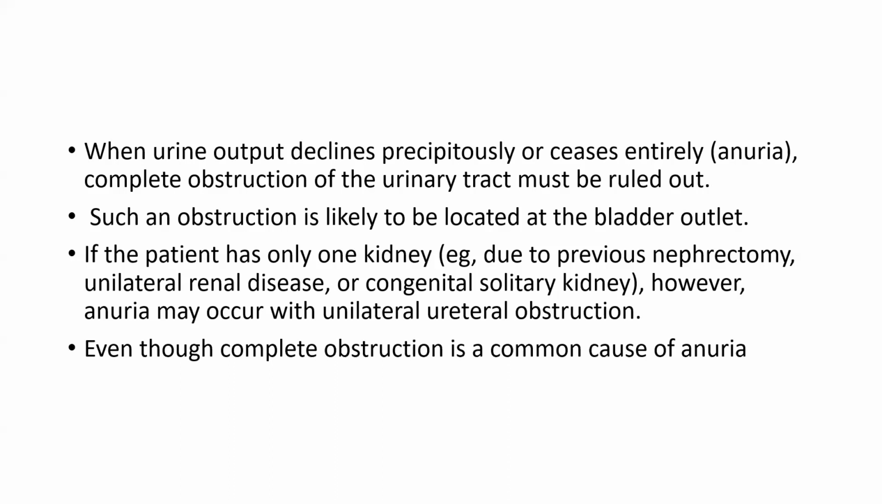When urine output declines precipitously or ceases entirely, that is anuria, complete obstruction of the urinary tract must be ruled out. Such an obstruction is likely to be located at the bladder outlet. It can occur if the patient has only one kidney, due to a previous nephrectomy, unilateral renal disease, or a congenital solitary kidney. However, anuria may occur with unilateral ureteral obstruction, even though complete obstruction is the common cause of anuria.